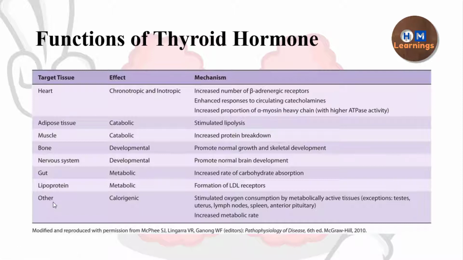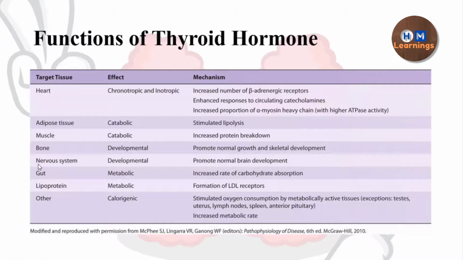So you can see that the thyroid hormone has an effect on various target organs, almost every organ in the body, and this shows the importance of the thyroid hormone and normal thyroid endocrinology in the body.